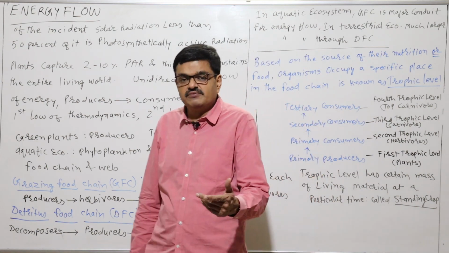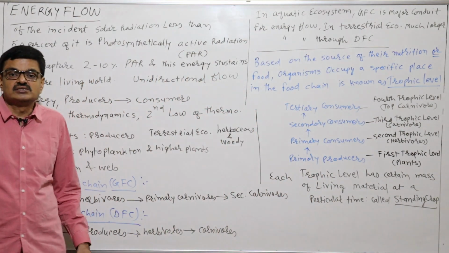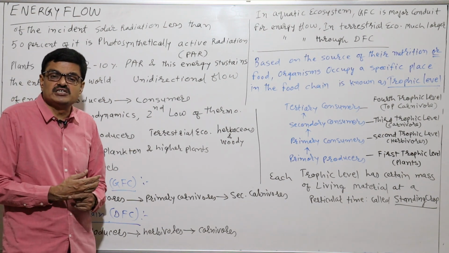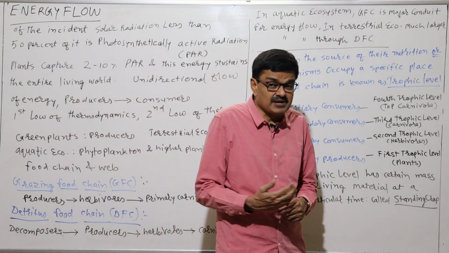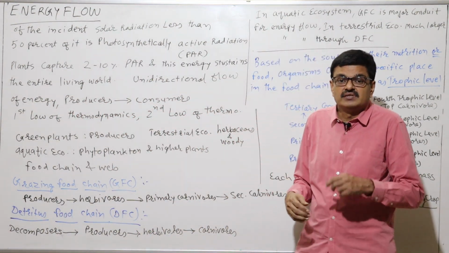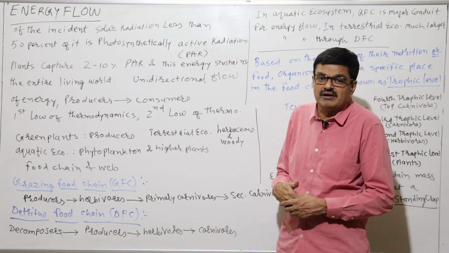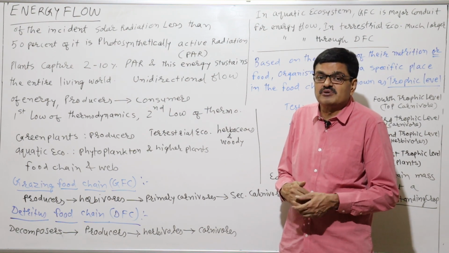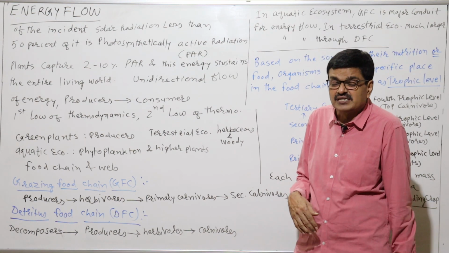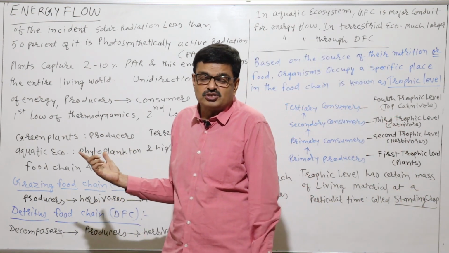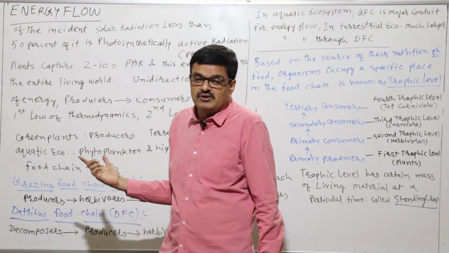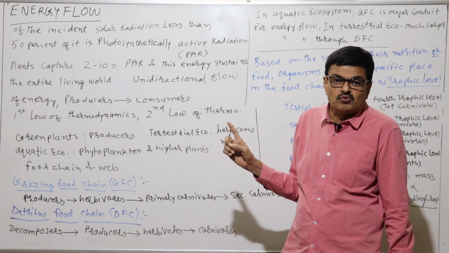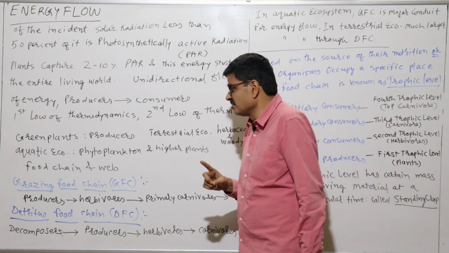Now, as far as the food chain is concerned, some organisms consume the food which is synthesized by the producers, or we can say plants. The organisms which feed upon the producers, the plants, are called consumers, because they consume the food synthesized by the producers. That is why they are called consumers. Now, if a particular organism feeds on plants only, that is called herbivores.